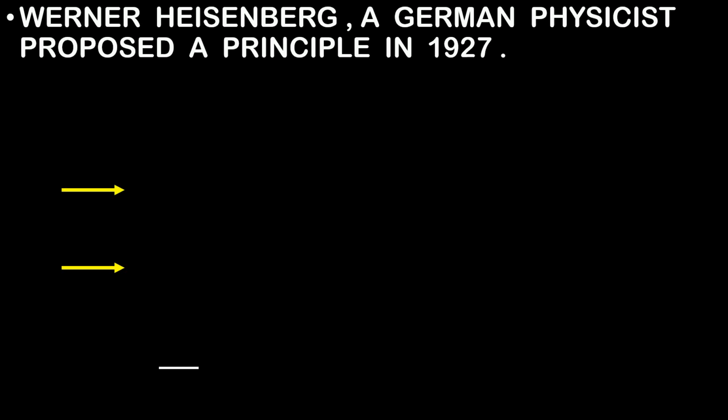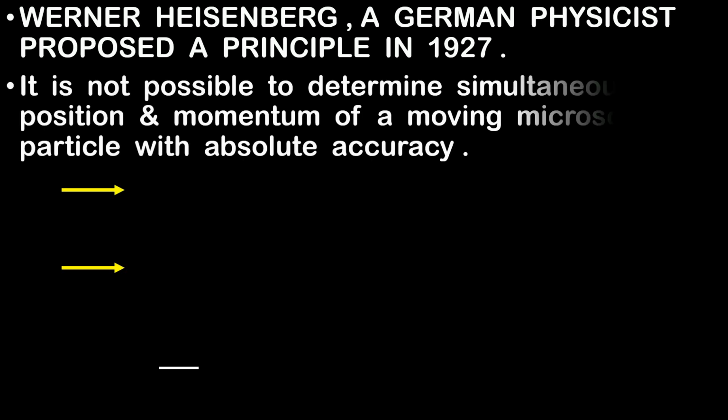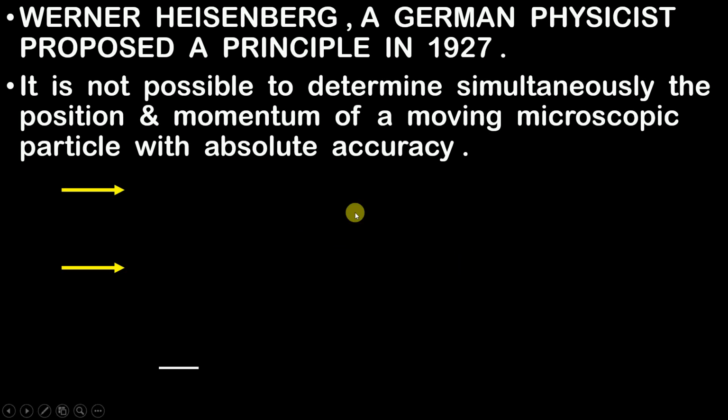And what is that principle? Let's understand that. He said that it is not possible to determine simultaneously the position and momentum of a moving microscopic particle with absolute accuracy. This is what we have seen, that you cannot calculate the position and momentum of a moving microscopic particle at the same instant of time, that is, simultaneously. So you might be wondering what is the new thing he told us.